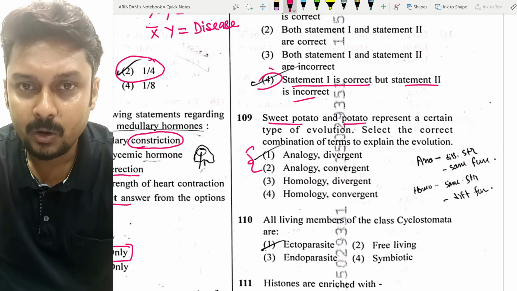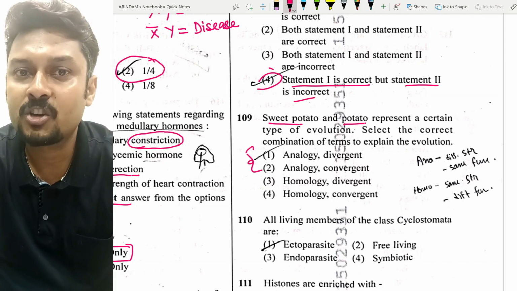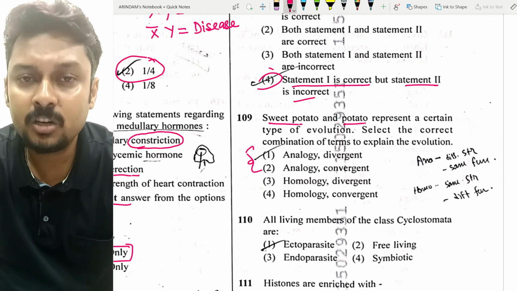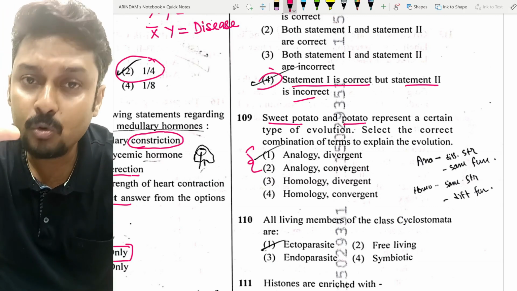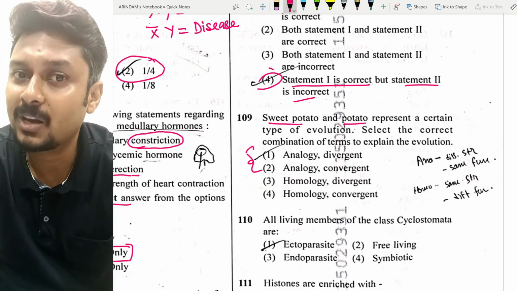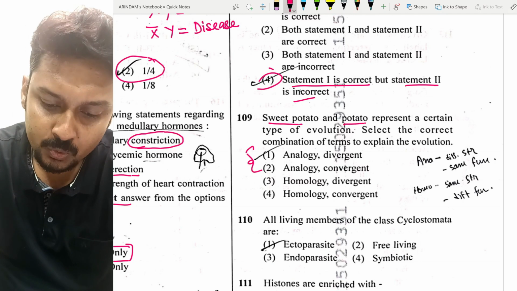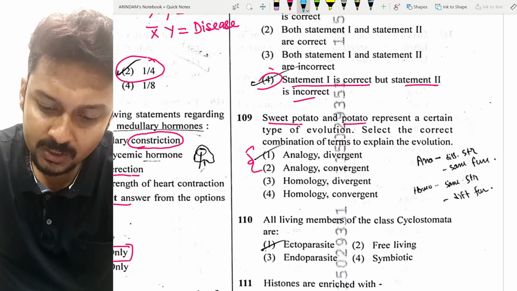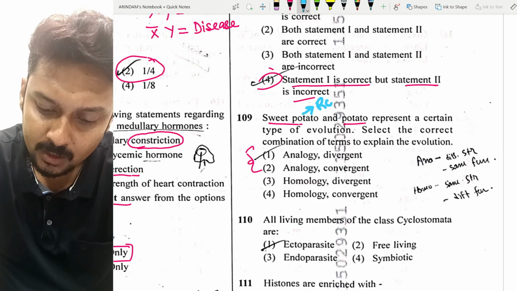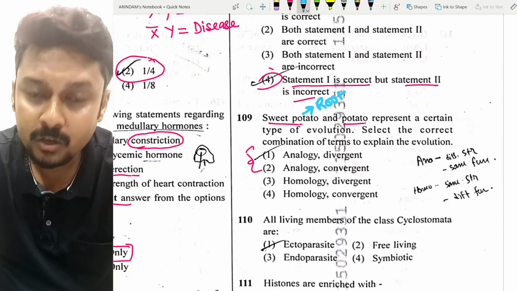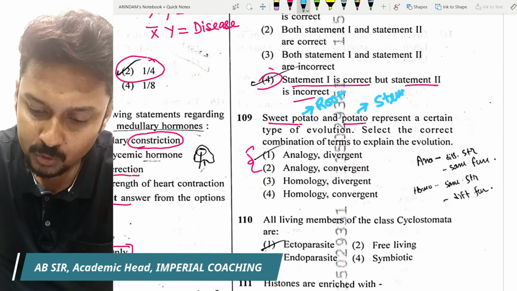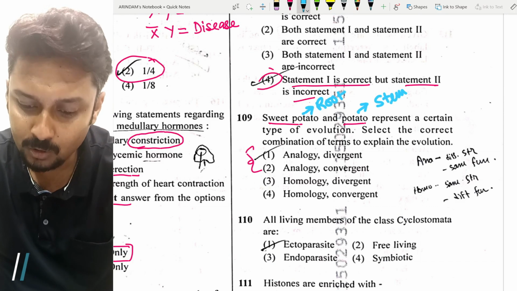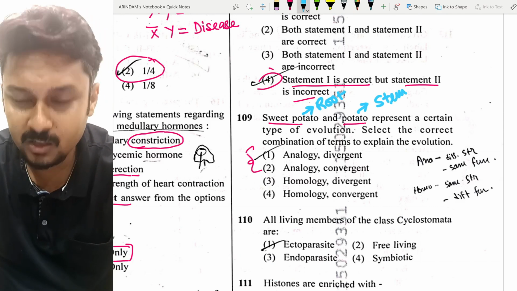But analogous organs are not structurally similar. They are functionally similar. That's why distantly related species come close to each other due to their functional aspect. Sweet potato is a modified root and potato is a modified stem. So both are not the same.